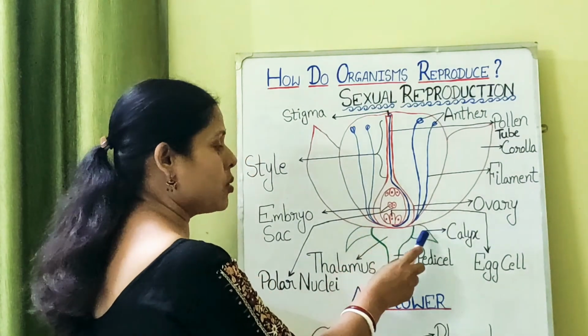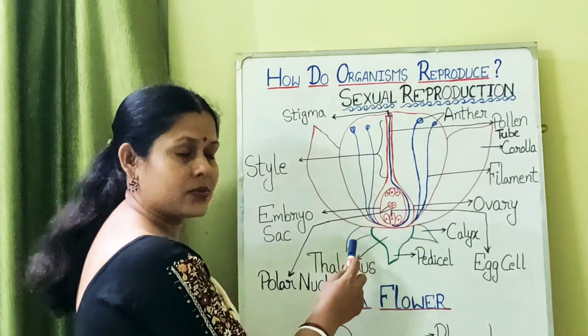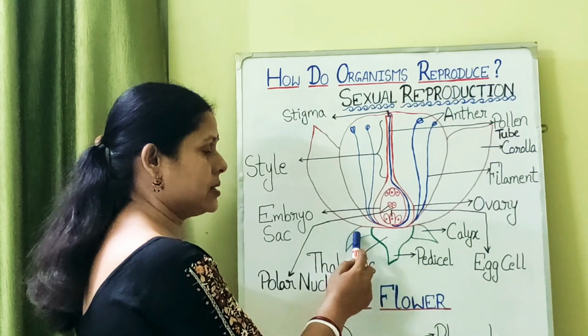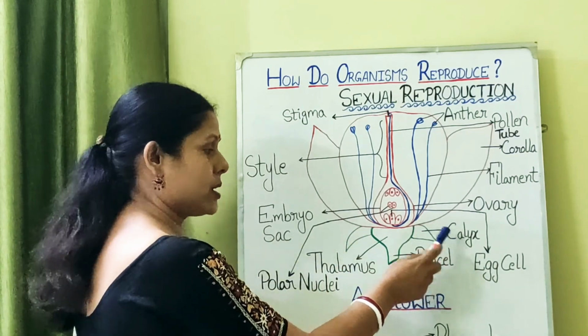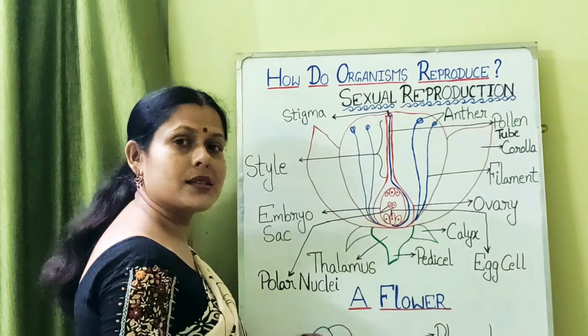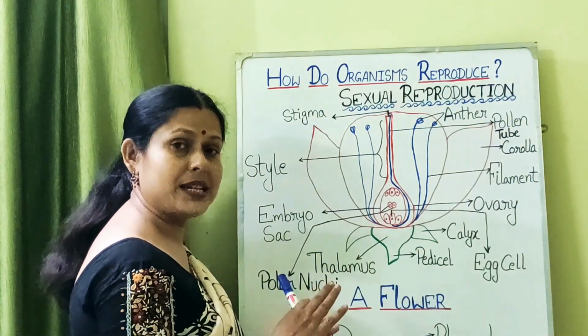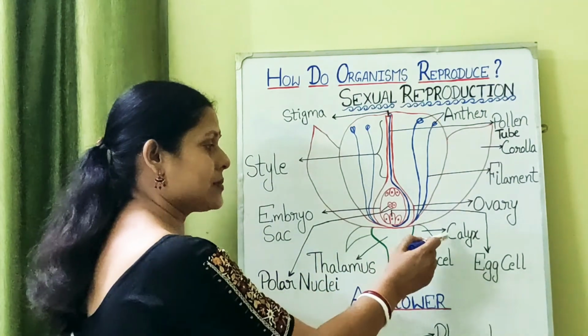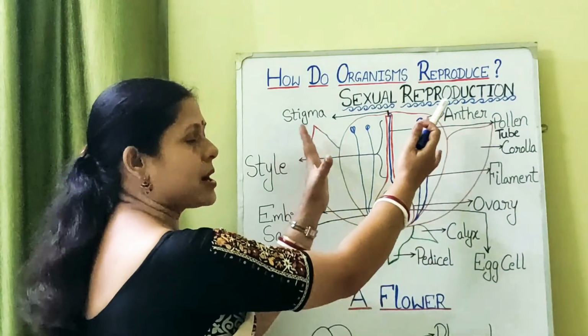Then the first whorl of the flower, this green colored thing which I have drawn here, is called the calyx. Calyx is not taking part in the process of the mating of the gametes. So the calyx's function is to protect the internal parts of the flower.